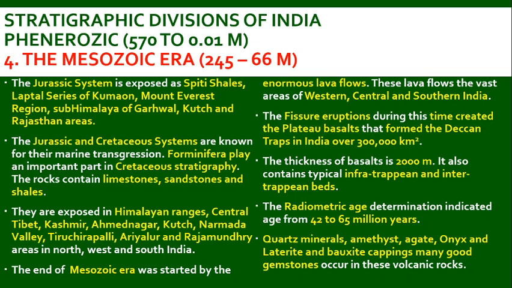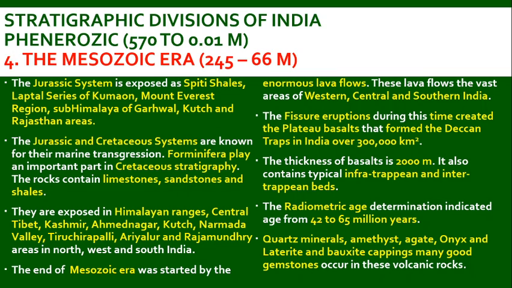And after that, there was a huge volcanic activity that took place in India, and the lava flowed, and the Jurassic animals were dead. So the western, central and southern India experienced this kind of damage, and due to volcano, the fissure eruptions during this time created plateau basalts that formed the Deccan Traps in India over 3 lakh square kilometer. The thickness of basalts is 2000 meter, which means 2000 meter depth of new basalt rocks are created.